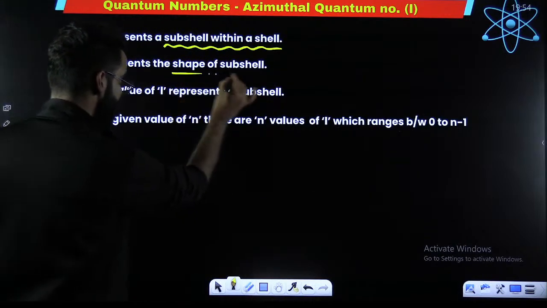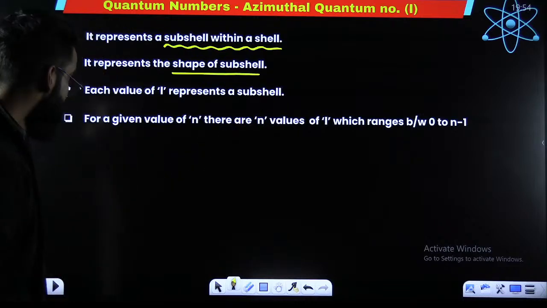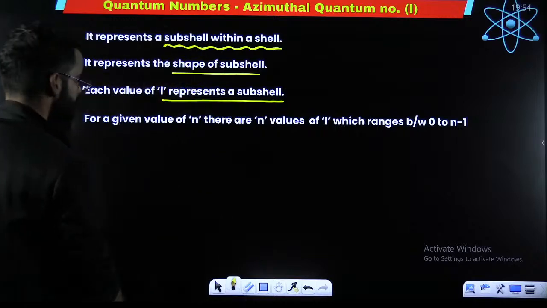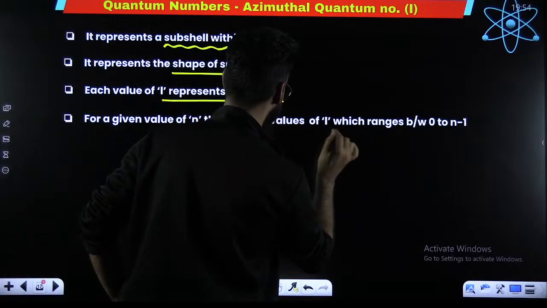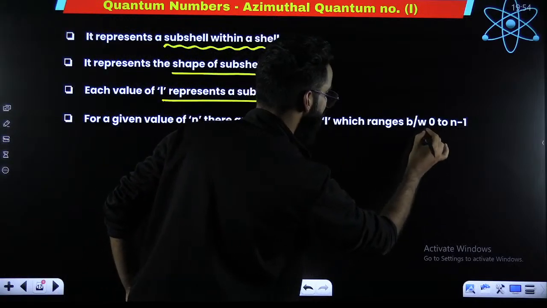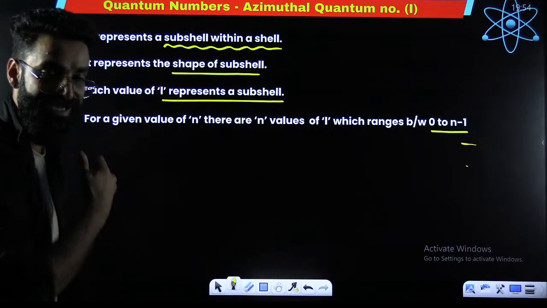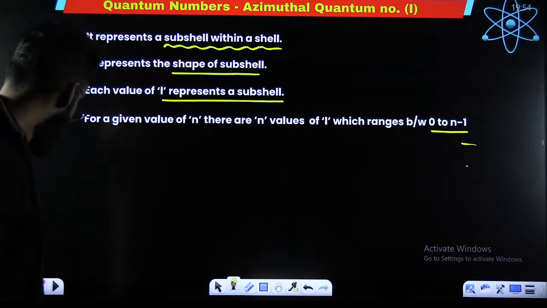The shape of the subshell we'll be discussing after some time. Okay? Each value of L represents a subshell. For a given value of n, there are 0 to n minus 1 L values. What exactly is meant by all this? Try to understand.